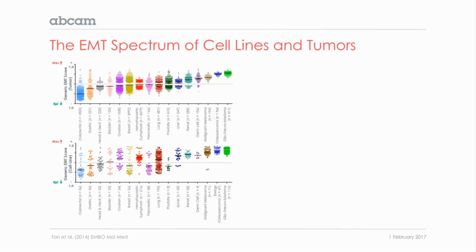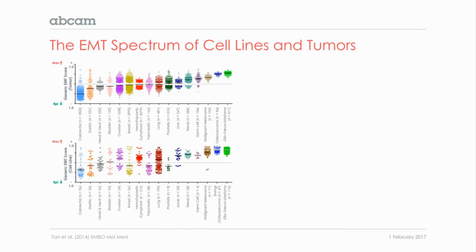Now, more generally, we have made the EMT spectrum of all cell lines and tumors, and you can see that each tumor type has a spectrum. Even colorectal carcinoma, even though overall on average is very epithelial-like, you can see there's a bunch of outliers here passing over the zero line, which will be towards the mesenchymal state.